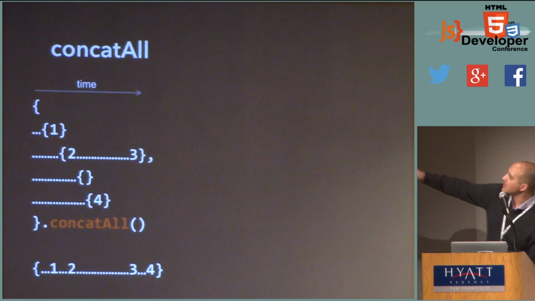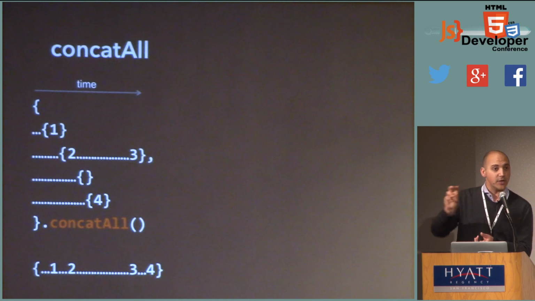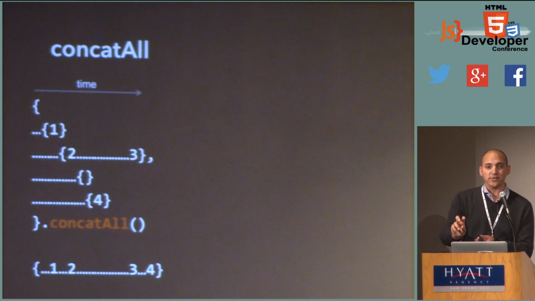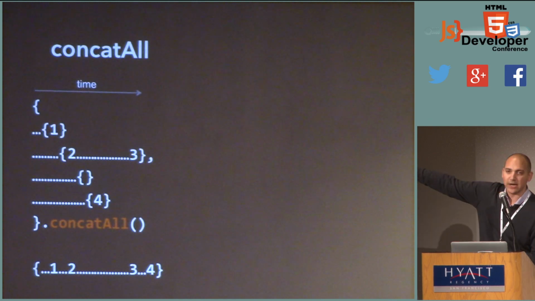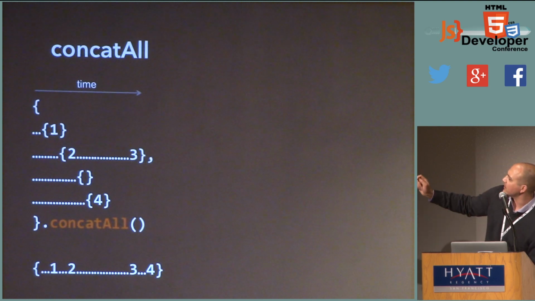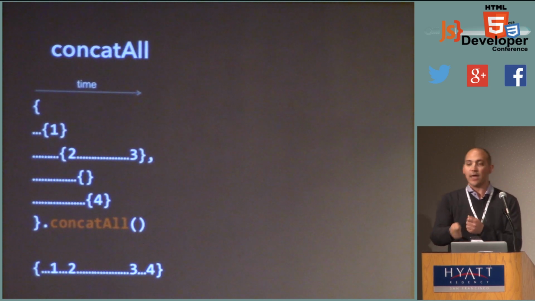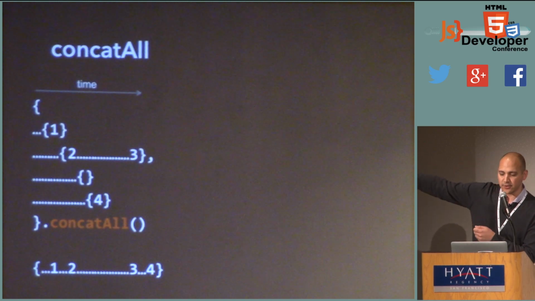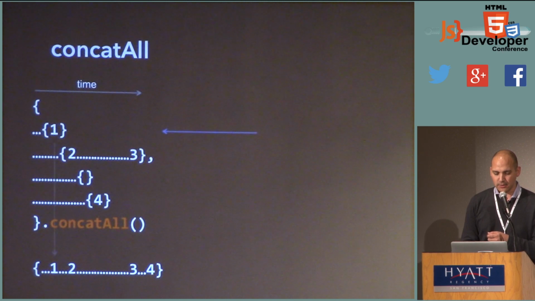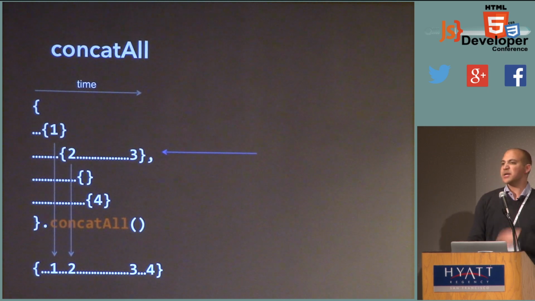And so you can see here these observables. We have an observable, inside of which we have inner observables arriving over time. At first we get this observable here, and it immediately fires 1 at us. And then maybe half a second later, or overlapping, we get another observable, and it immediately fires 2. While we're waiting for that first observable to fire 3, another observable comes along, but it just happens to be empty.